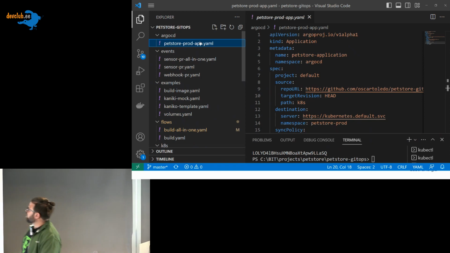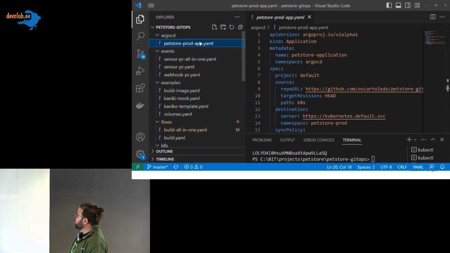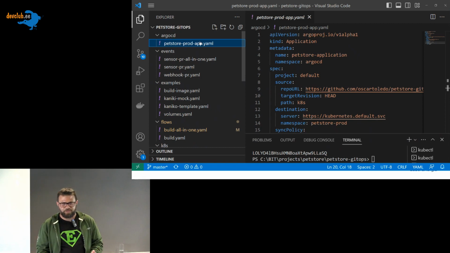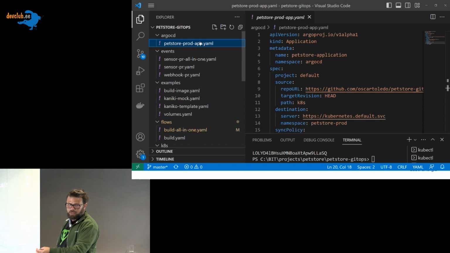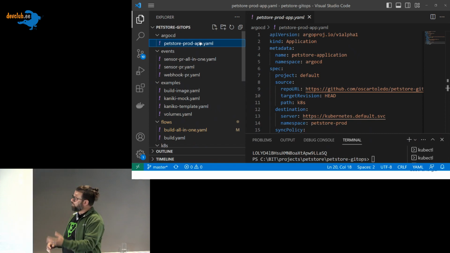So if we start from there, the API version and kind are always the same. Then we have some metadata: what is the name that we want to give to the application that we want deployed in the cluster, in which namespace I will deploy this application, and what kind of project it will be.